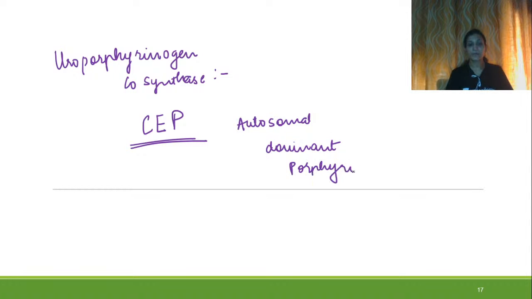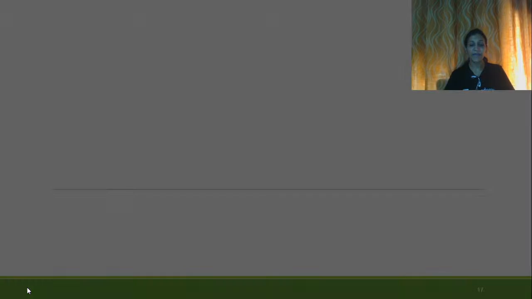And the rest of the porphyrias are autosomal recessive. This one is autosomal dominant because of the deficiency of uroporphyrinogen co-synthase.